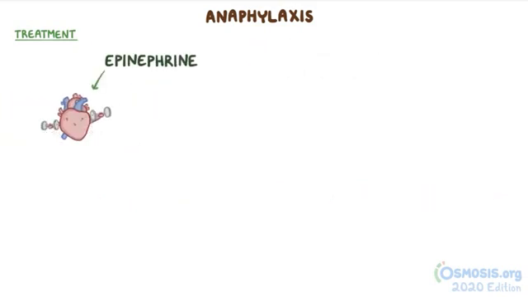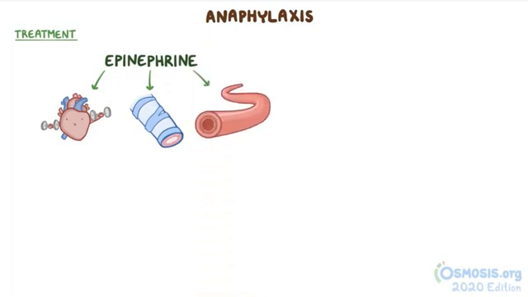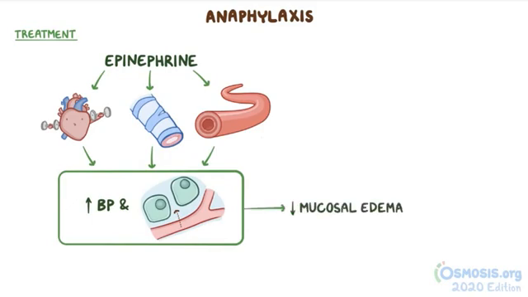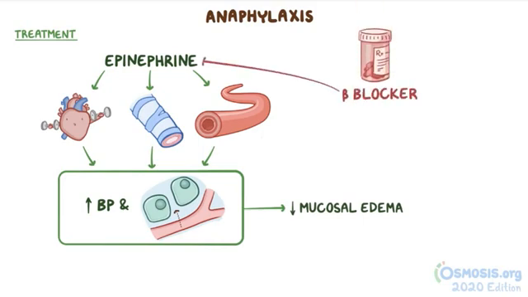Epinephrine increases cardiac output, relaxes the smooth muscle of the airway, and causes vasoconstriction, all of which leads to increased blood pressure and reduced movement of intravascular fluid into the interstitial space, which reduces mucosal edema. Now, if an individual is on a beta blocker, that can blunt the effect of epinephrine. To get around that, glucagon can be used. Glucagon does not rely on beta receptors and can potentiate the effect of epinephrine.